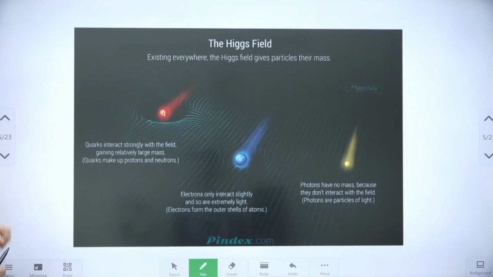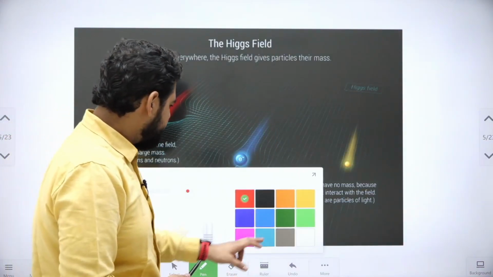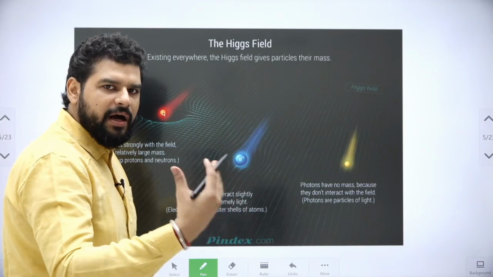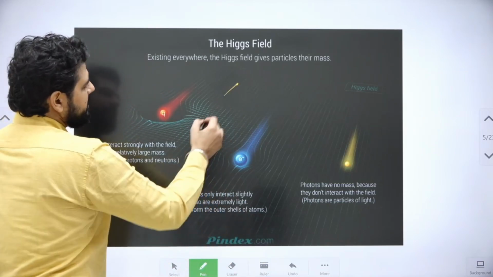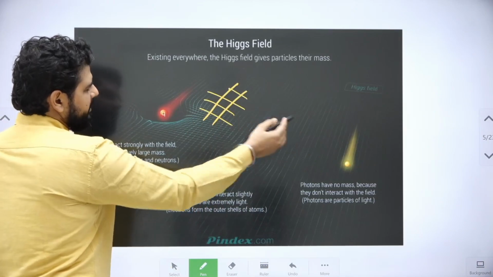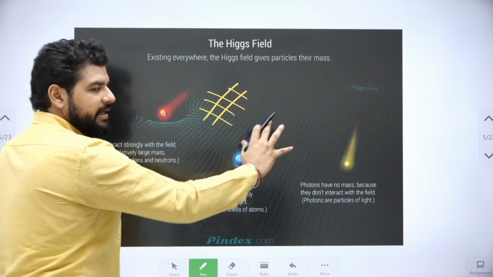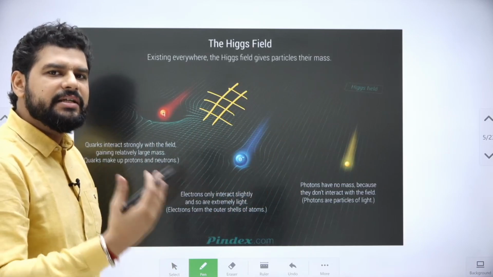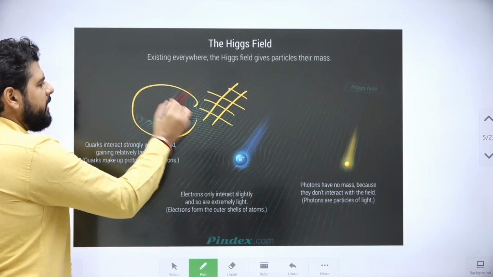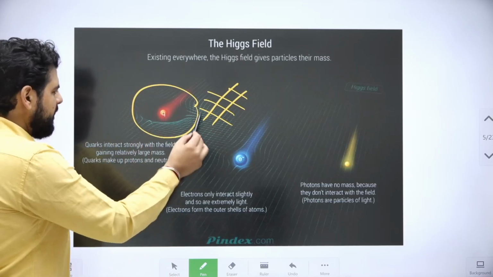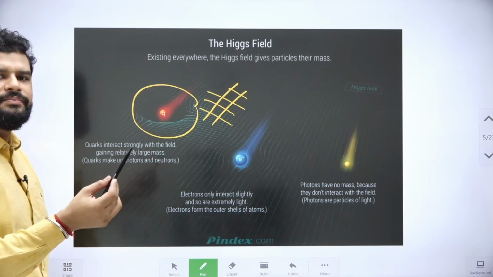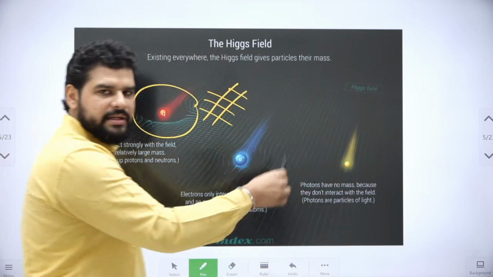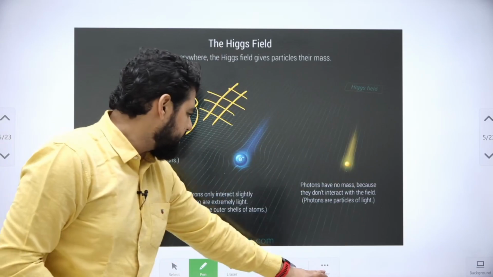Let's move ahead. If you see this image, it will give you a pictorial representation of how things work in the Higgs field. So there is a matrix-like pattern in space, right? Just imagine that as a field, although we don't see it this way, but we visualize it this way so that we can understand things. Now a quark is going through the field. Now it is interacting most with the field in comparison to, let's say, the electron and the photon. In this example, it is interacting in the biggest manner, right?